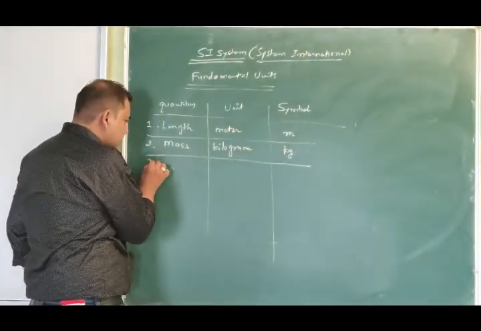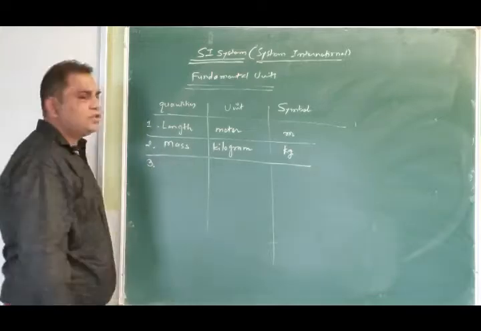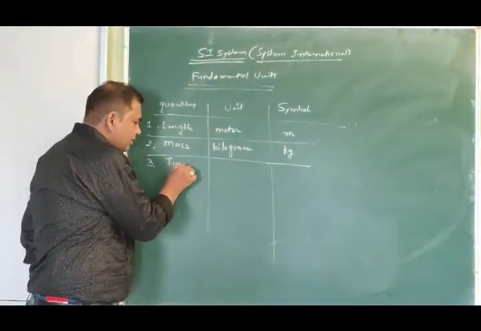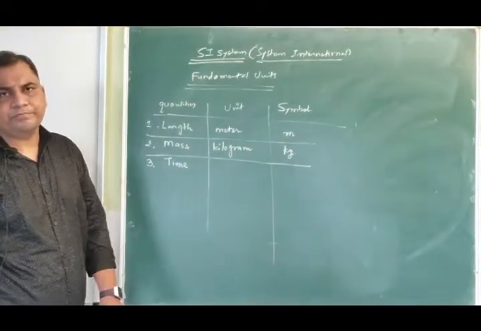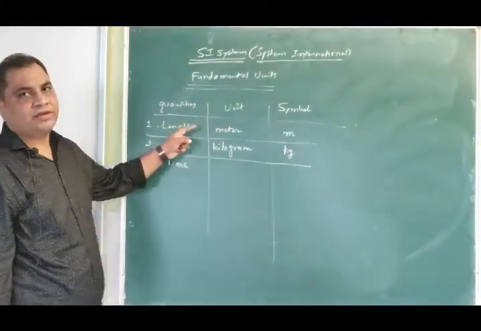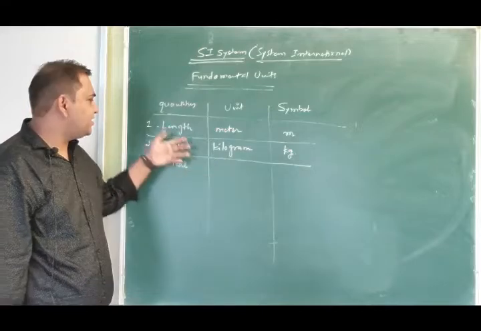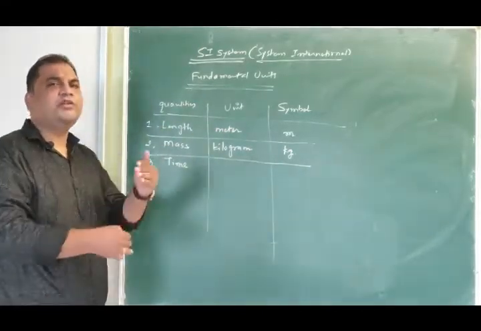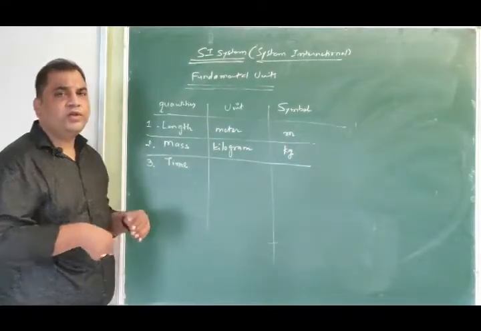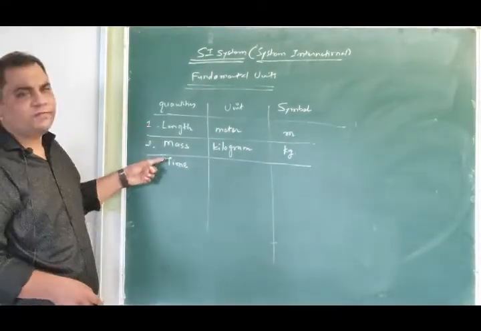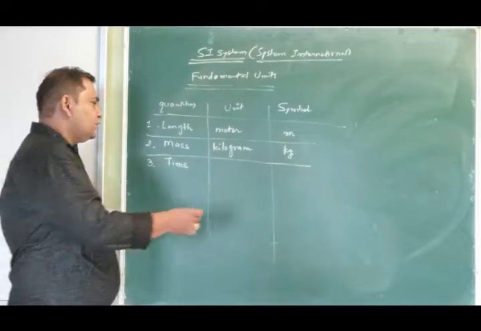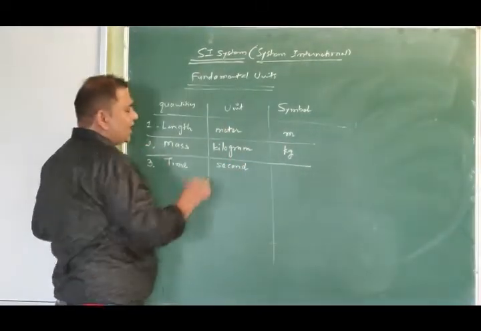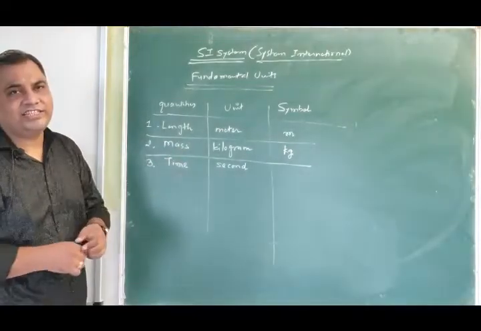Apart from mass, the third physical quantity is time. See, in MKS and CGS, these 3 are very important physical quantities. As you learn more and more physics, you will understand the importance of length, mass and time. For time, we have second as an accepted unit.